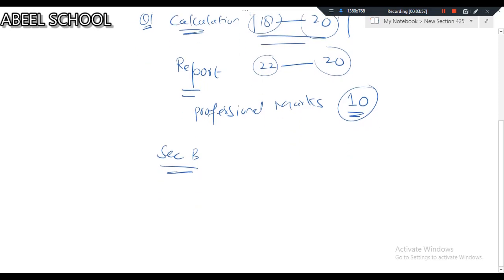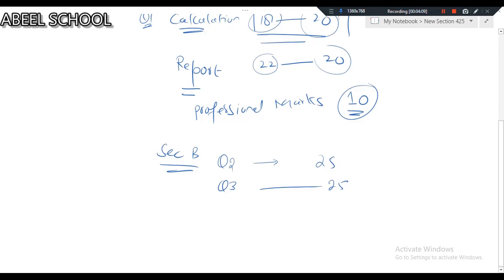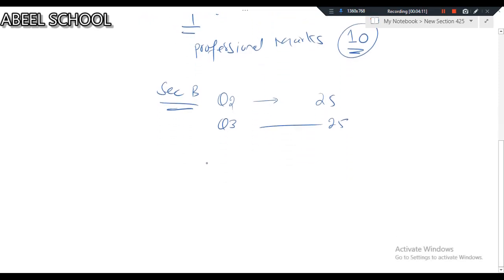In section B, we'll be having question 2 and question 3, each worth 25 marks. Each will have 25 marks, and in addition to that, let me break up these questions. If question 2 part A has around 14 to 15 marks of calculation area, then in part B we'll be getting 5 to 6 marks for the theory.